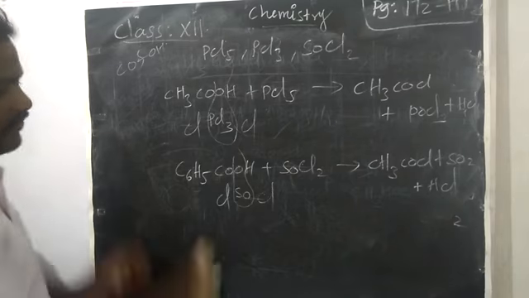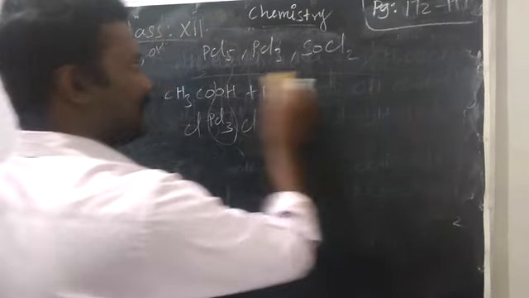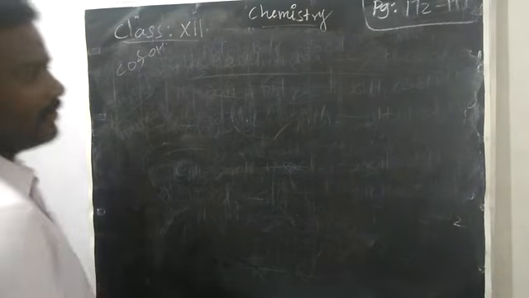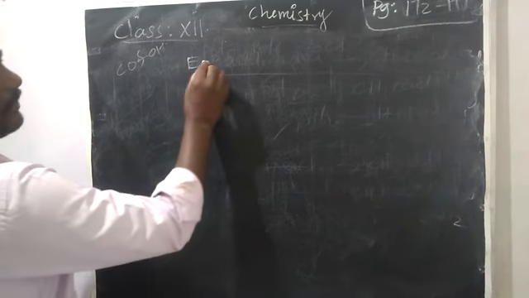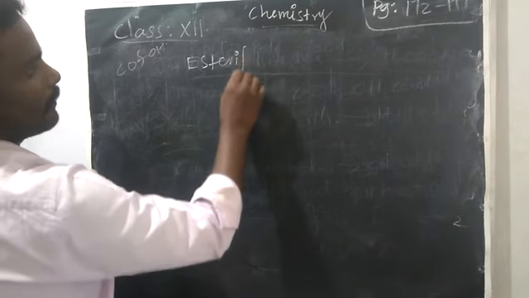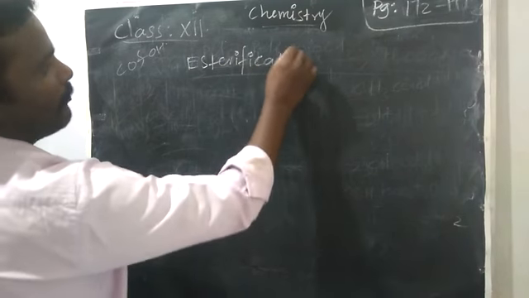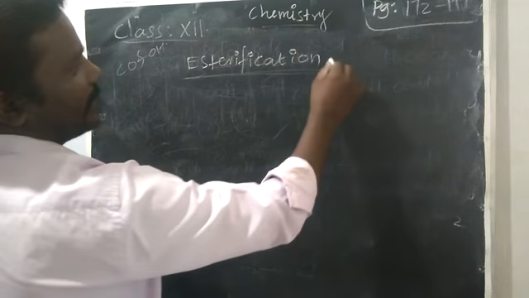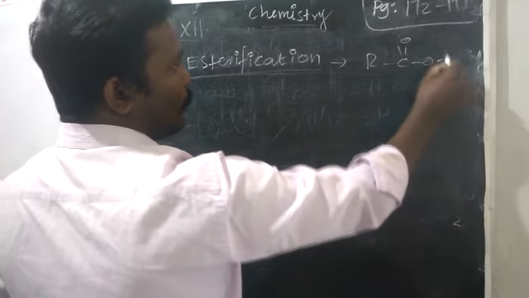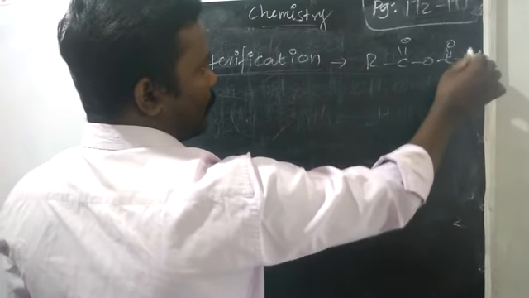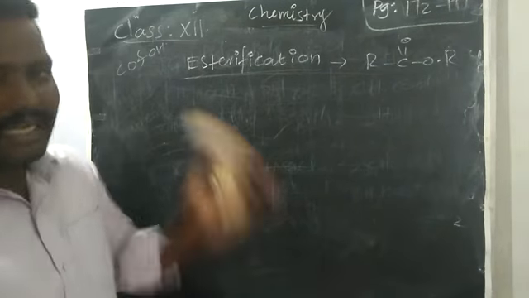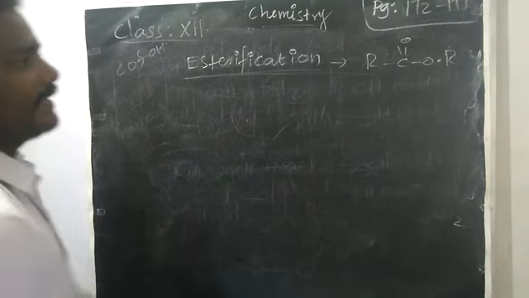Next, reaction with alcohol. An acid reacting with alcohol is a special type of reaction, nothing but an esterification reaction. What do you mean by esterification? Formation of ester. Ester functional group: R C double bond O, sorry, R C double bond O R. So in the place of the hydrogen, if you substitute R, you will get ester.